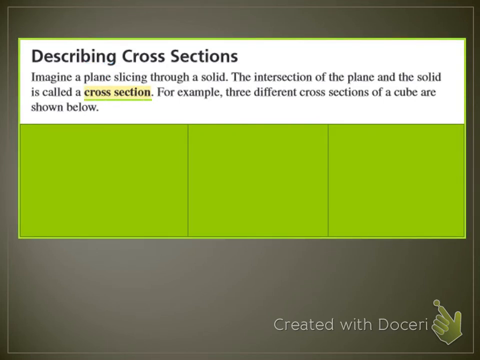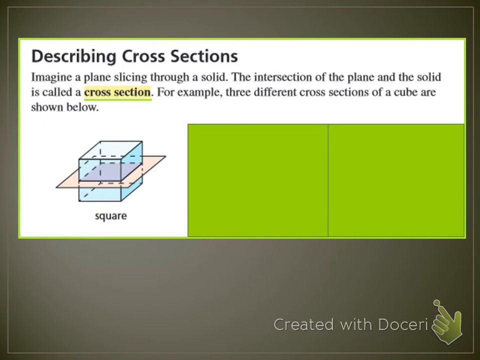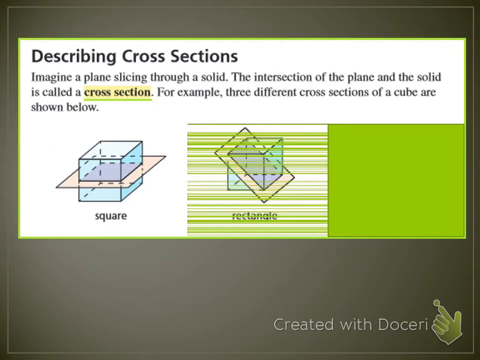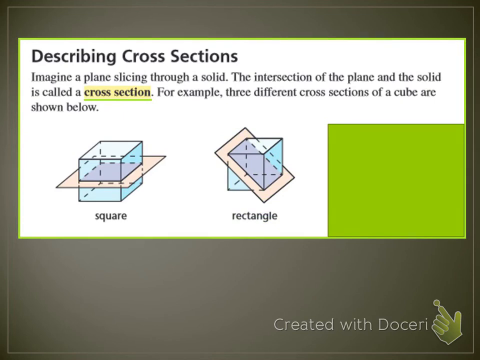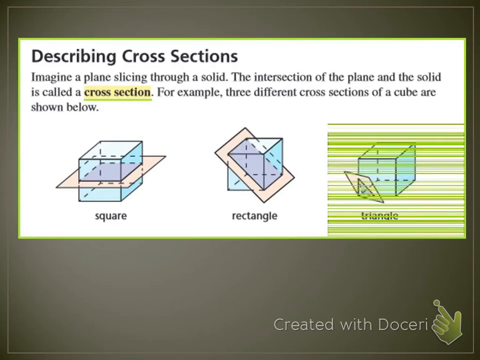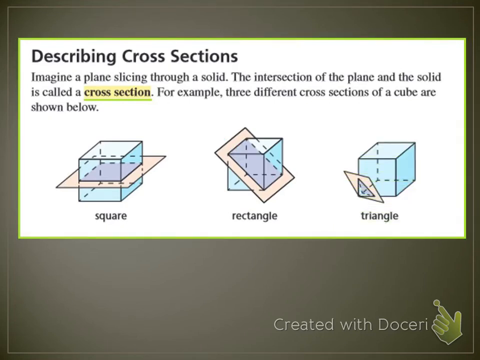So let's see the example with a cube. You've got a piece of paper, which is like this peachy color, and then a cube, and where they intersect, they shade in this purple color. Your textbook will shade it, but your quiz and test would be shaded in gray as normal. The shape of that would be a square. But if you moved the piece of paper diagonally like this, the cross section would be a rectangle. And if you moved it again, the cross section could be very, very small and very slight, here, it would be a triangle.